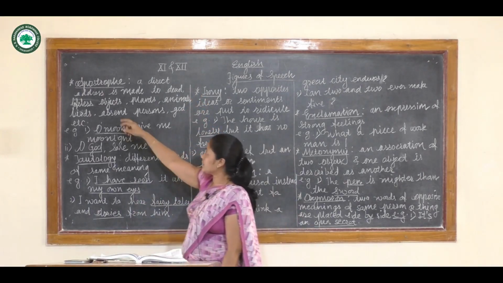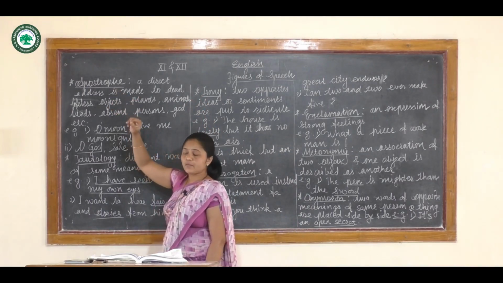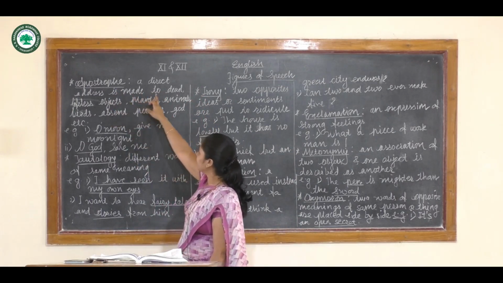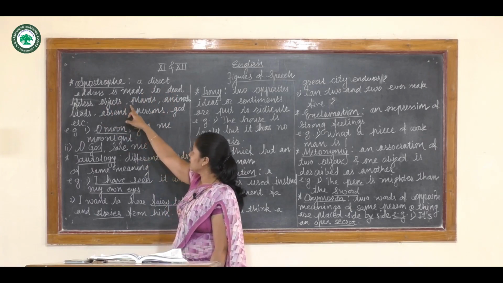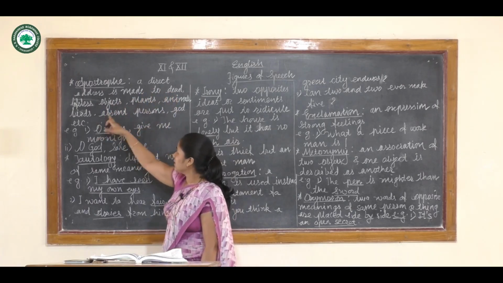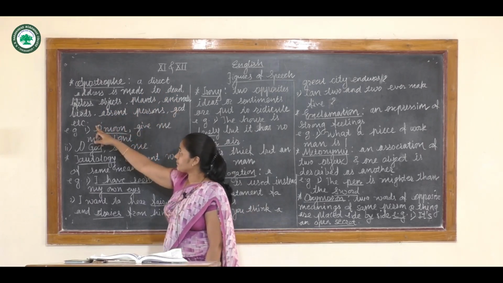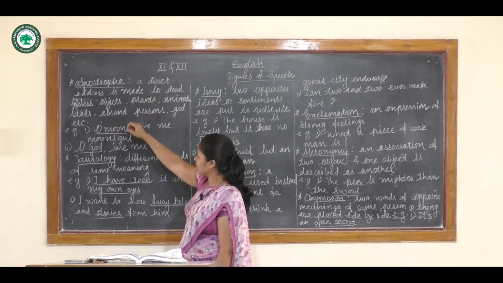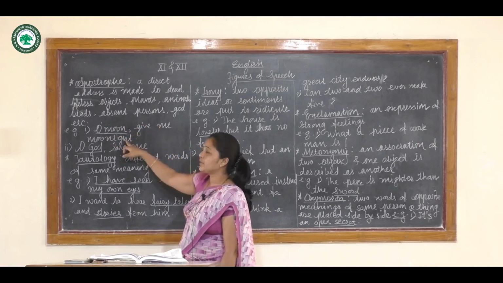Now we are going to see here the figure of speech apostrophe. So what is an apostrophe? A direct address is made to dead, lifeless objects, plants, animals, birds, absent persons, God, etc. Then it is called apostrophe. For example, "O moon, give me moonlight."